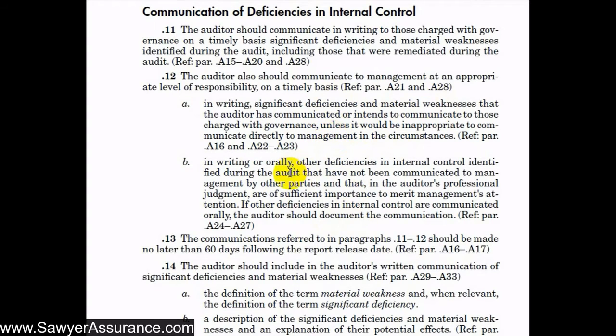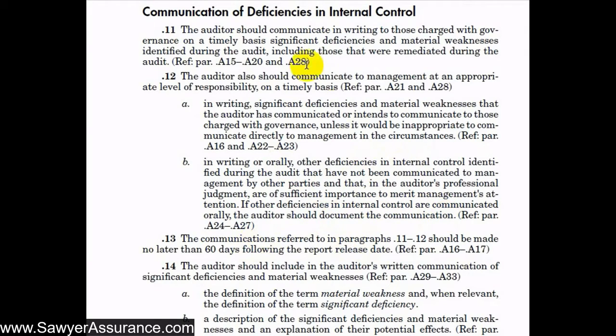The second paragraph here is that if we have deficiencies in internal control that aren't necessarily significant deficiencies or material weaknesses, but that we think are important for management to know about so that they can maybe correct them going forward, then we would want to communicate them. And we can either do it in writing or orally. And this is only deficiencies in internal control that aren't significant deficiencies or material weaknesses. So it's just things that they should be aware of. And if we decide to just tell them orally, then we should document in our work papers the communication that we had.